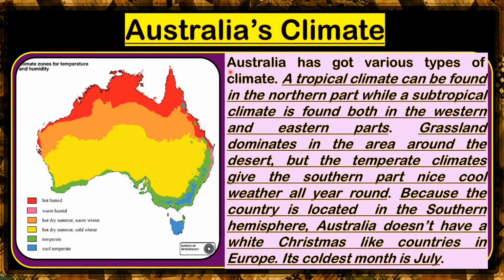Australia has got various types of climate. A tropical climate can be found in the northern part, while a subtropical climate is found both in the western and eastern parts. Grassland dominates in the area around the desert, but the temperate climates give the southern part nice cool weather all year round. Because the country is located in the southern hemisphere, Australia doesn't have a white Christmas like countries in Europe. Its coldest month is July.